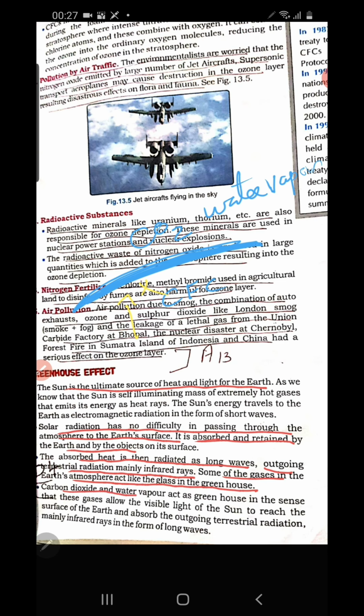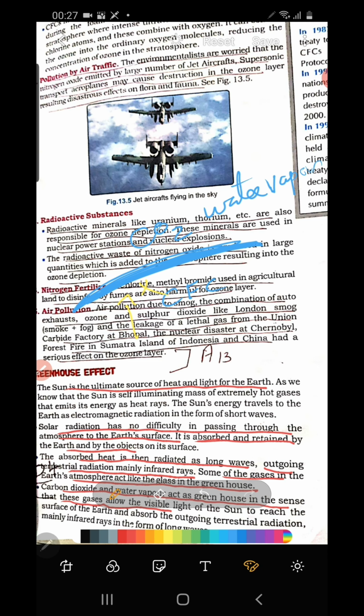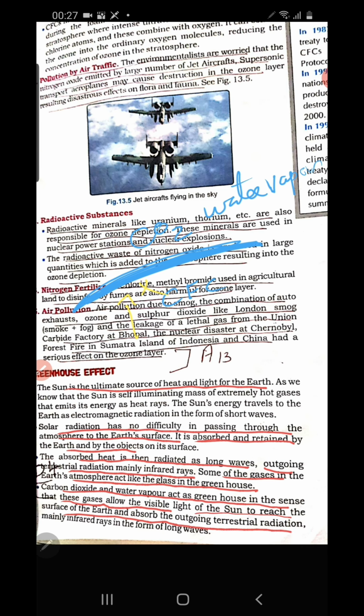So carbon dioxide and water vapor act as a greenhouse in the sense that these gases allow the visible light of the sun to reach the surface of the earth and absorb the outgoing terrestrial radiation. They absorb it and do not allow it to go back.